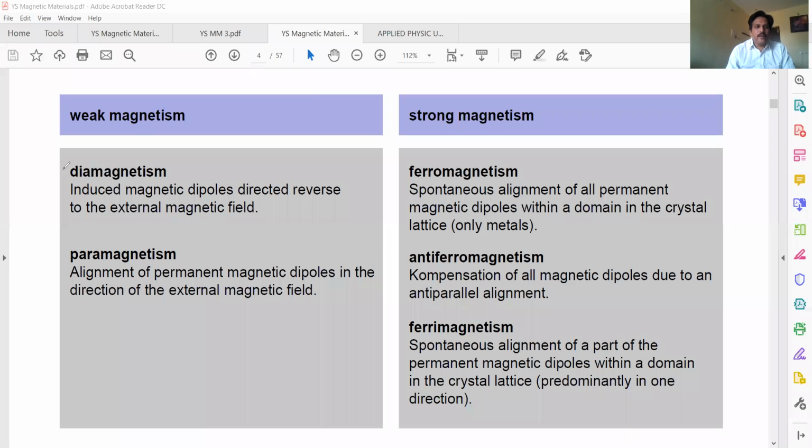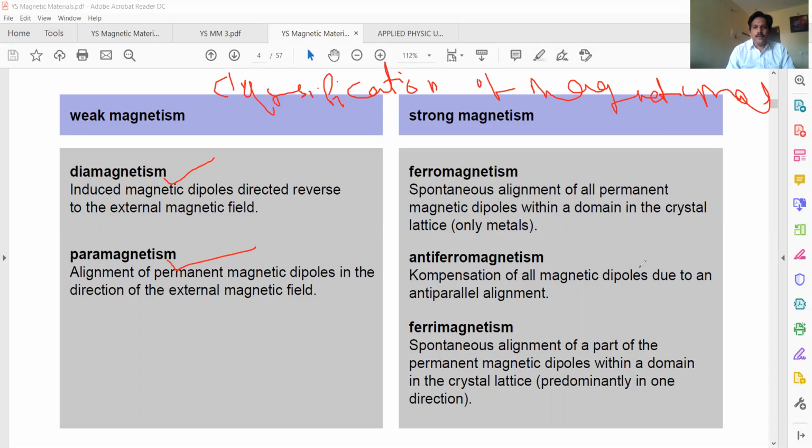Okay, the magnetic materials are classified into 5 types. That is called classification of magnetic materials. The first one is called diamagnetic materials. Second one, paramagnetic materials. Third one, ferromagnetic materials. Fourth one, antiferromagnetic materials. Fifth one, ferrimagnetic materials.